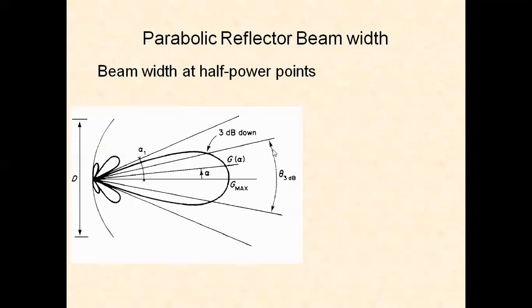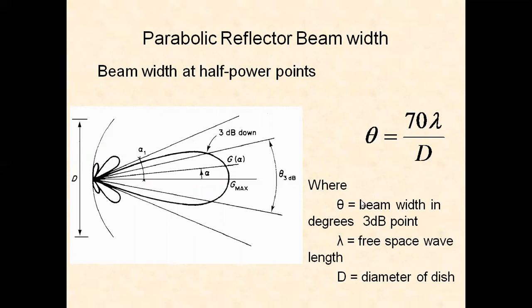Parabola reflector beam width. This is the beam width between the half power points, and this is the beam width between the first nulls. And we have a formula for beam width given by 70 into lambda by d. Lambda is the wavelength and d is the diameter of the dish antenna. Where theta is the beam width in degrees between the 3 dB points, lambda is the free space wavelength, and d is the diameter of the dish antenna.